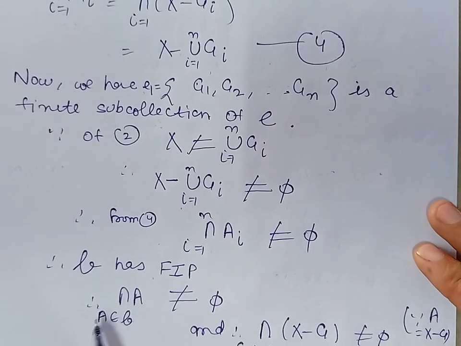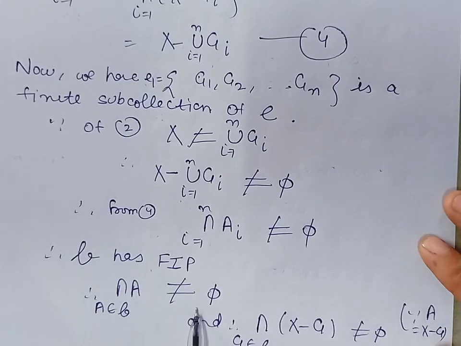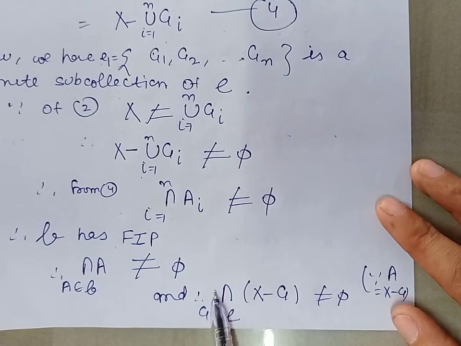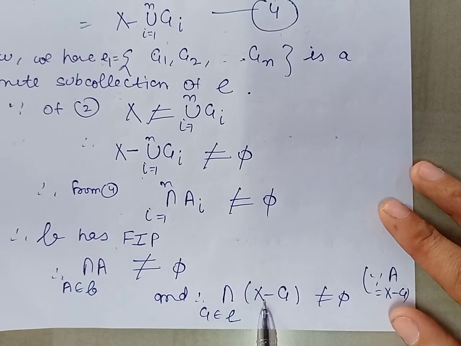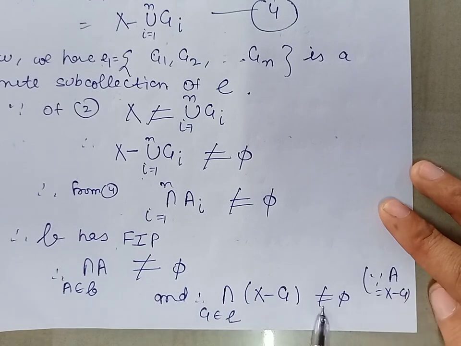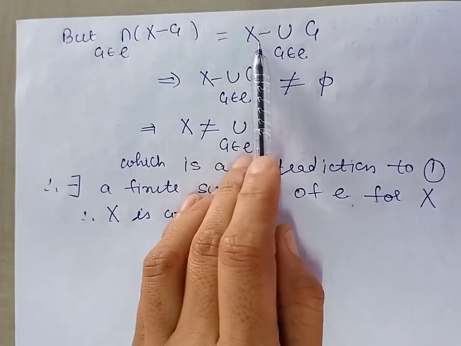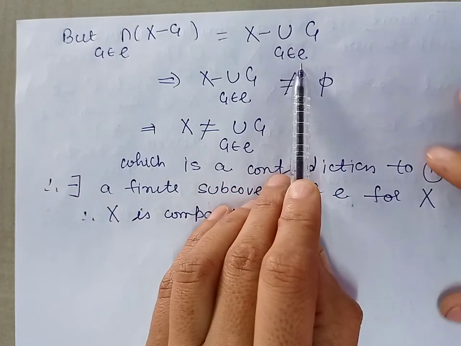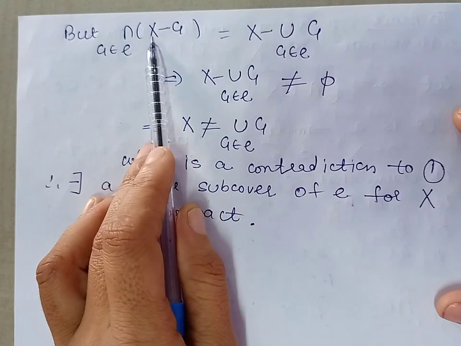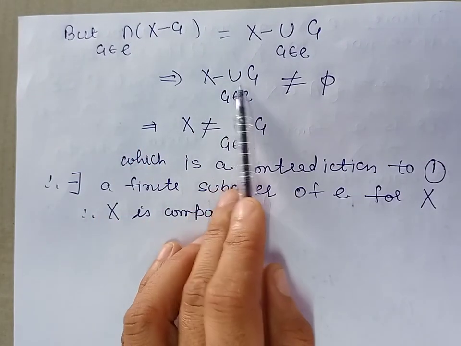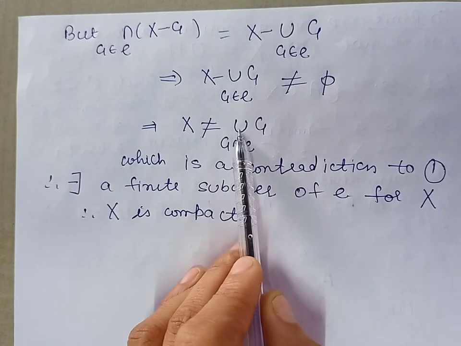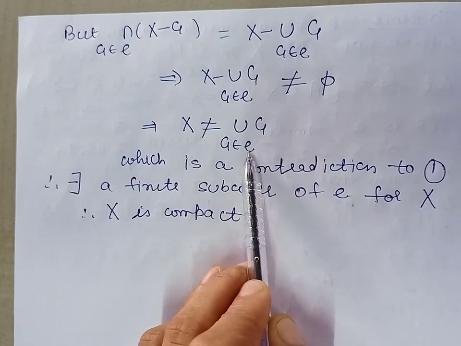So the intersection of A belonging to the family B is non-empty. Substituting the value of A, because A is the complement of G, we can say that the intersection of the members X minus G, where G belongs to the cover E, is non-empty. This can further be written, by using De Morgan's law, as the complement of the union of G, where G belongs to the cover E. Now, because this is non-empty, the complement of the union of the members of E is non-empty. So X is not equal to the union of members of cover E, which is a contradiction.